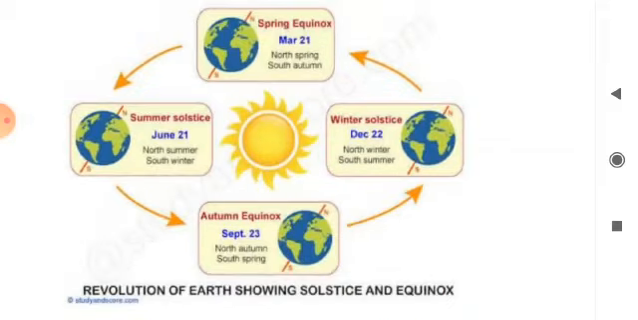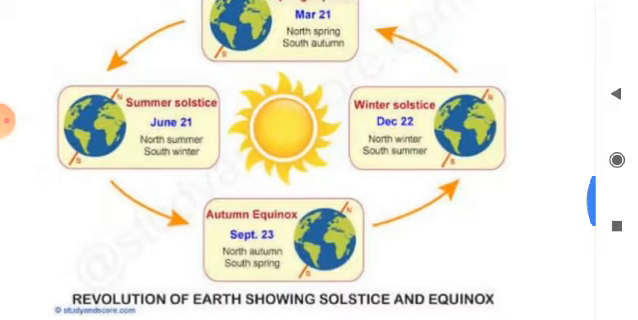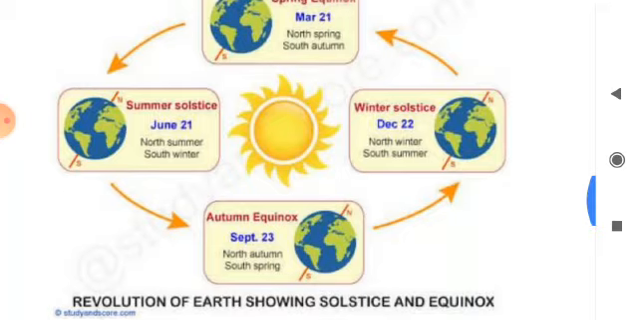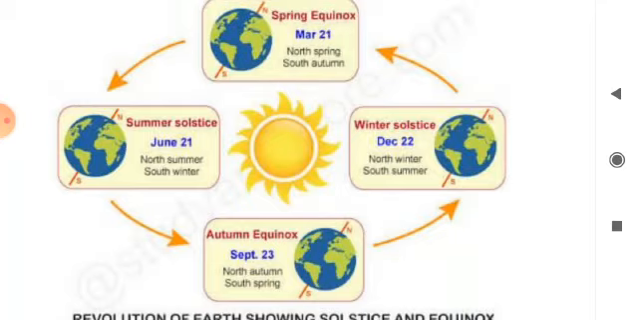Just follow. After the spring equinox, the sun appears to move north and is directly over the Tropic of Cancer on 21st June. This is termed as summer solstice. 21st June, summer solstice. On 22nd December, the sun shines overhead on the Tropic of Capricorn in the southern hemisphere. The northern hemisphere has its winter solstice. So 22nd December, winter solstice.